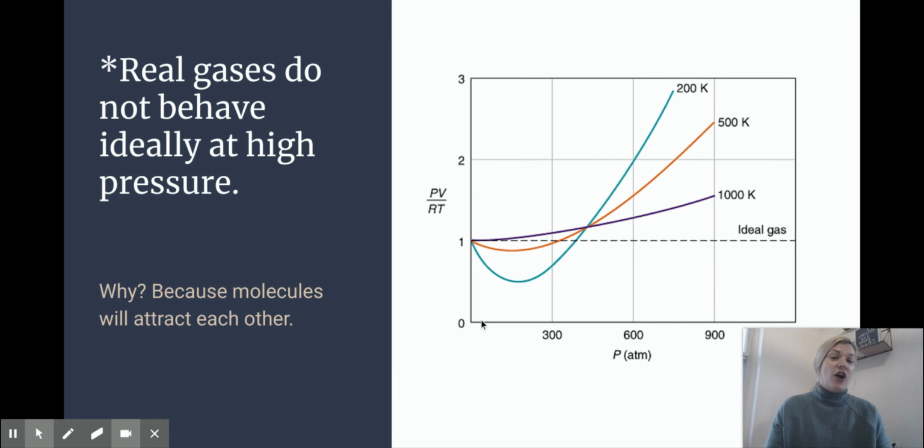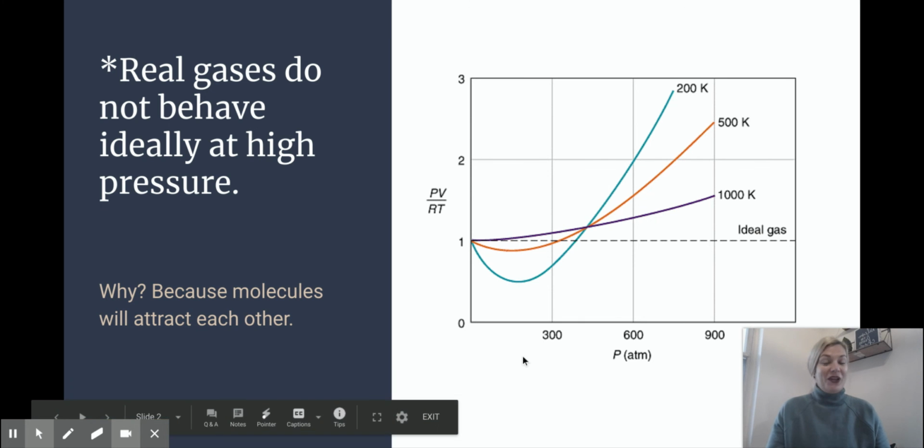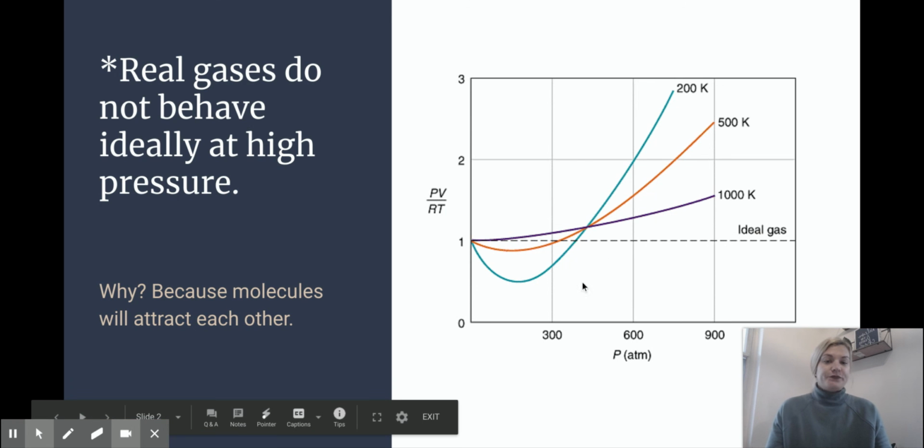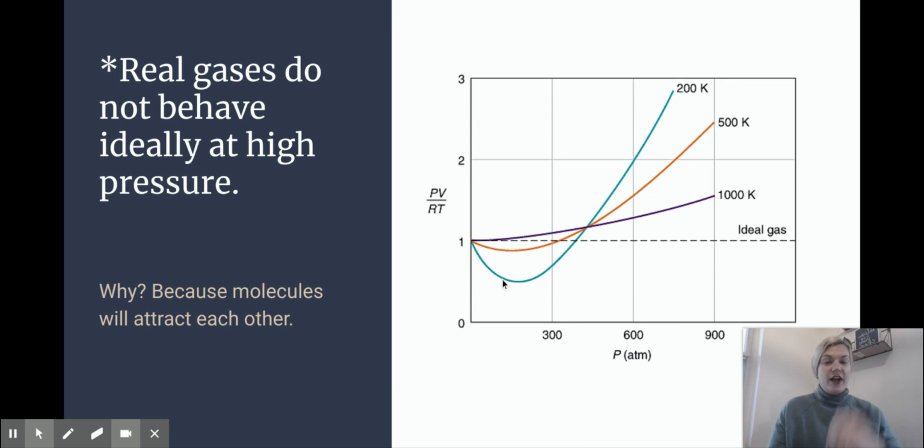Now, realistically, our real gases and how they actually act is what we're seeing with these other three lines. We'll notice as pressure increases, depending on what gas we're talking about, the slope of the graph goes up, so we're getting further and further away from that one.